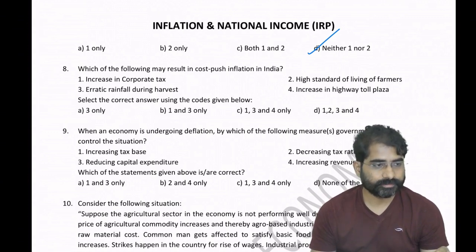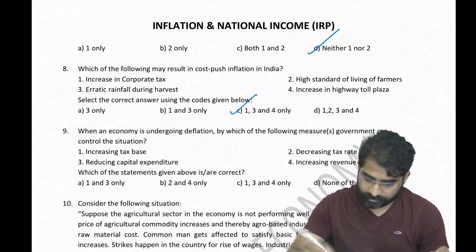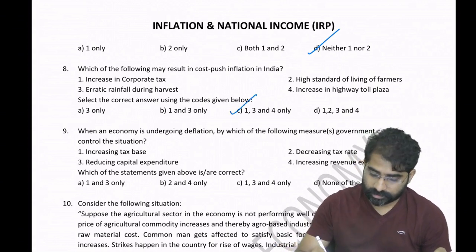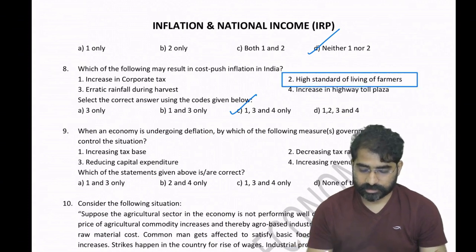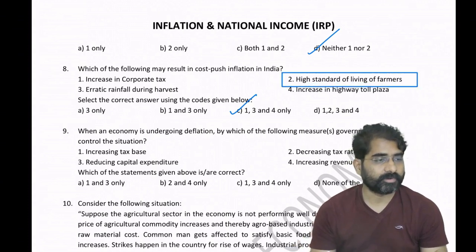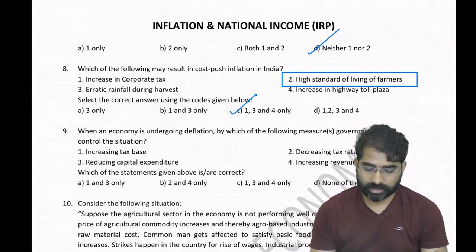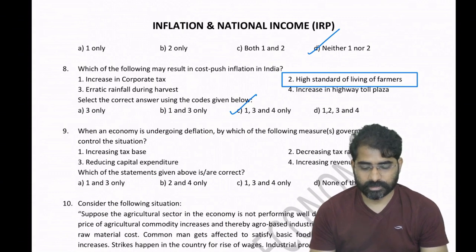Question number 8. So this will lead to demand pull inflation, so this can't be part of cost push. Increase in corporate tax, costs will increase. Erratic rainfall will lead to an increase in costs.